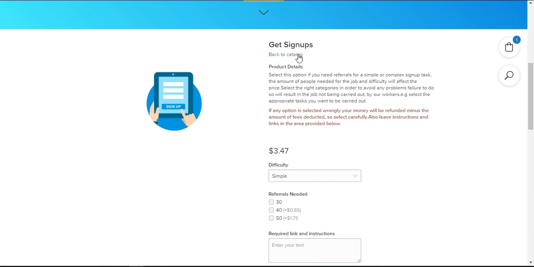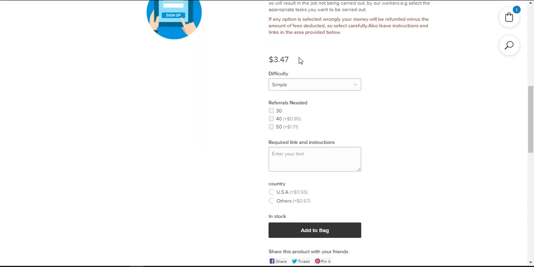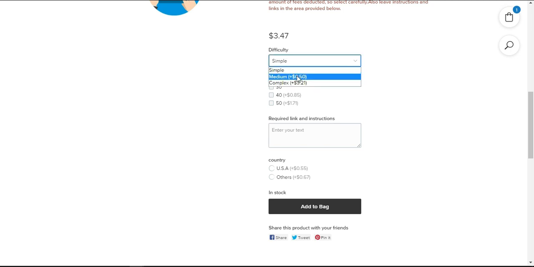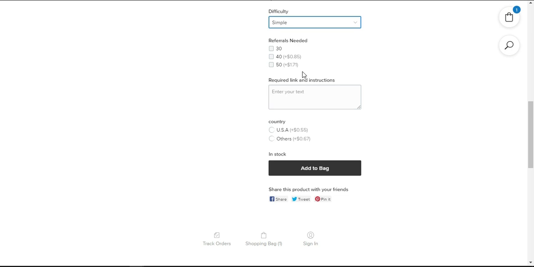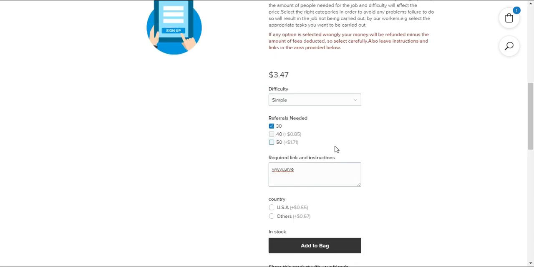And when that loads up, you're gonna come over here and put in the product details. So you're gonna specify if the sign up is gonna be simple, medium, or complex. So if it's a simple sign up, you could choose that. And if you need about 30 referrals, that's the least amount of referrals you could actually purchase. You could click on 30. Then over here you could put in your referral link and the instructions you want the workers to actually carry out. You could put in your link and the instructions for their workers, so they actually know what you want them to do, and so they could carry out the task properly and do it well